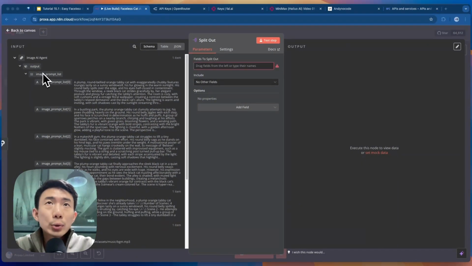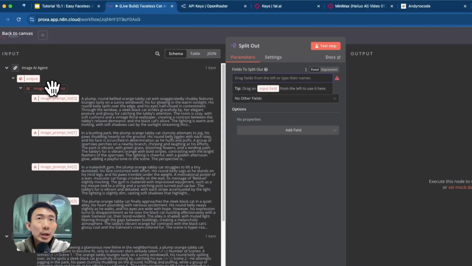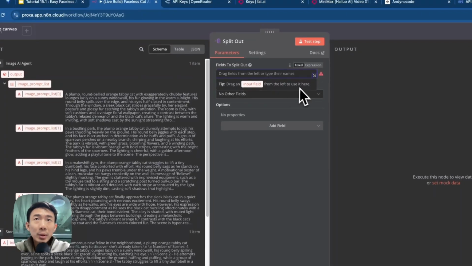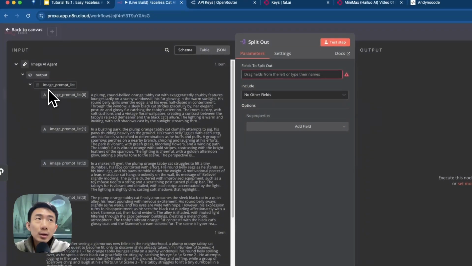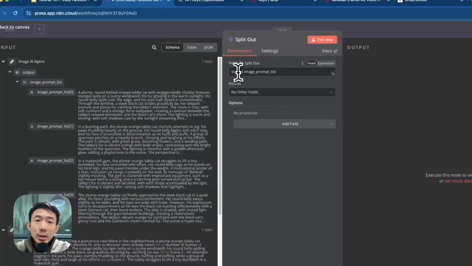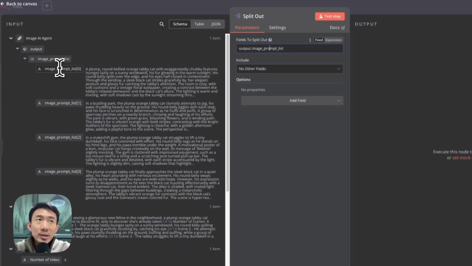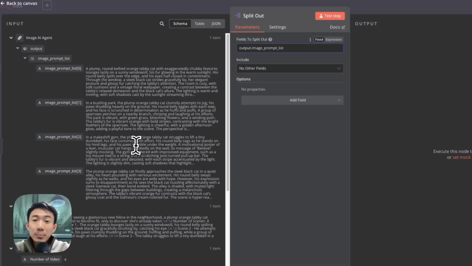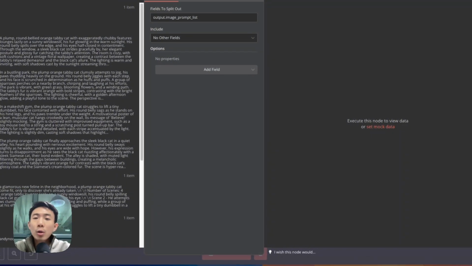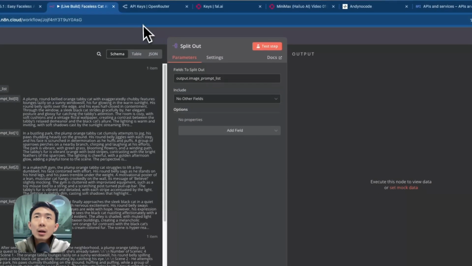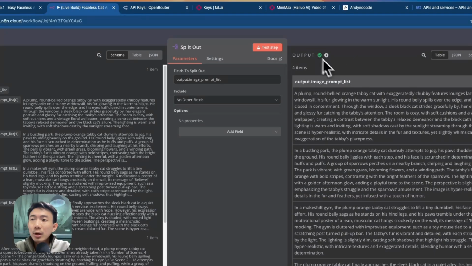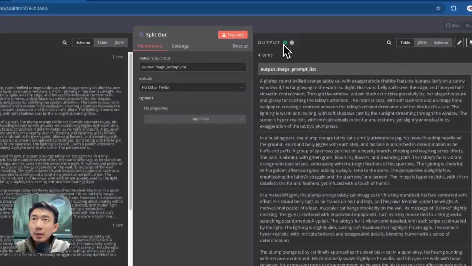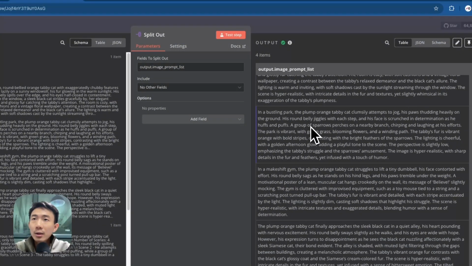And we are going to split out this. So we can just drag an input field from left to right here. Let's do it again. This one. So we can see output.image prompt. So basically this 4 will be split so that we can run all of them simultaneously. Great. We can click test step here. Great. We can see the node executed successfully and the green check mark here as well. These are the prompts.